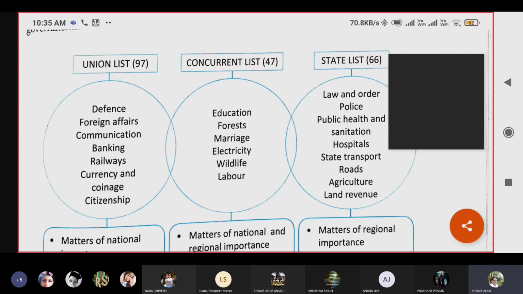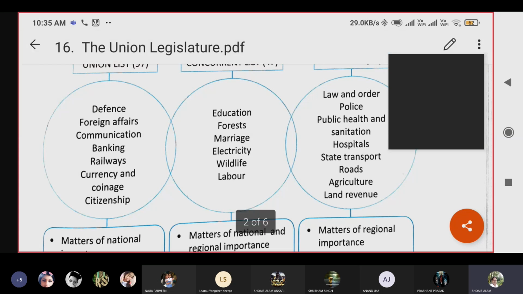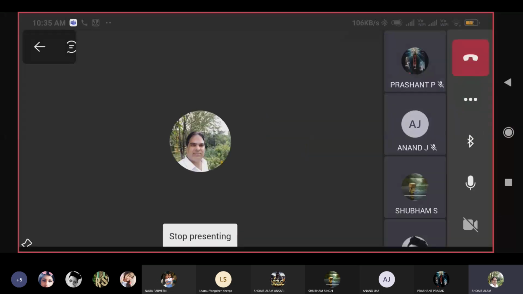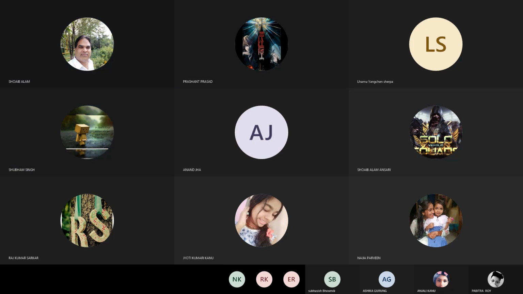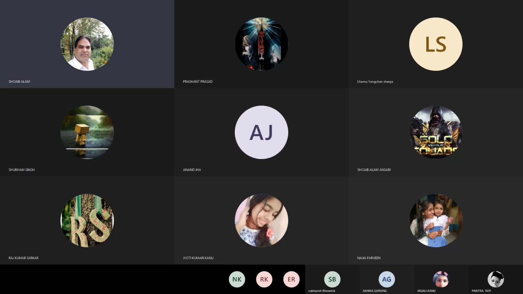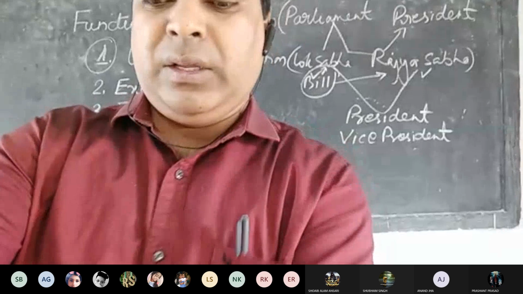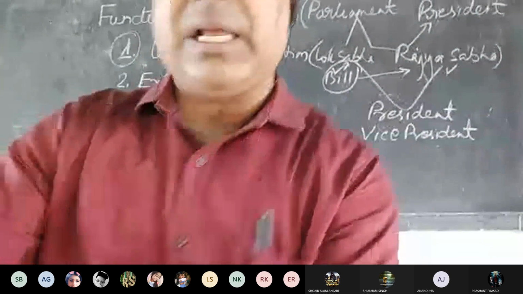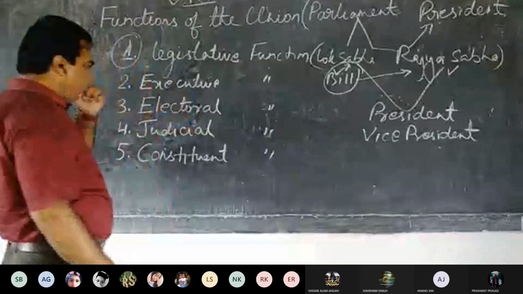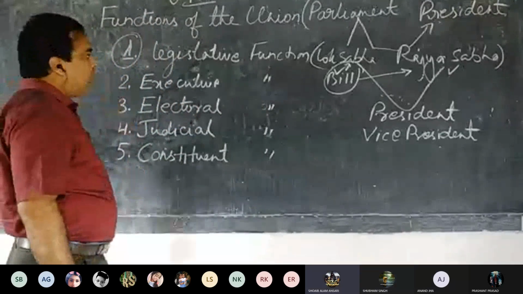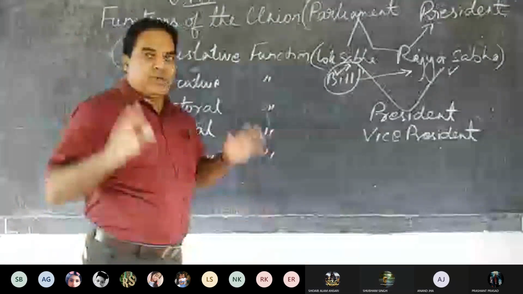legislature. Whichever subjects are mentioned in the state list, laws will be passed by the state government. Is that clear, children? In the previous class I also discussed all this. Can you see me? Can you see the board? Yes, sir.